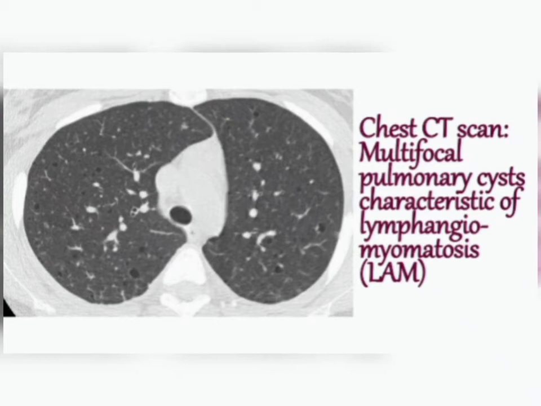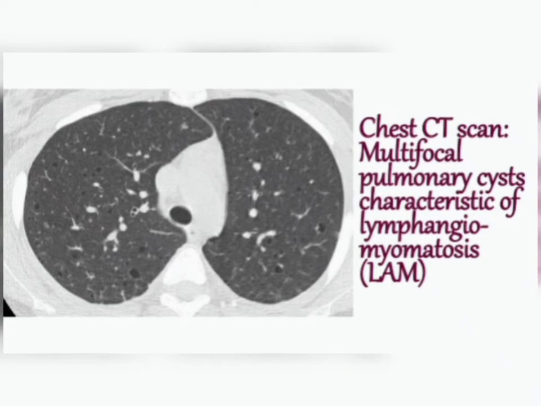So multifocal pulmonary cysts are present in a tuberous sclerosis patient as a characteristic of LAM. So what is LAM? Tuberous sclerosis patient has LAM, lymphangioleiomyomatosis.